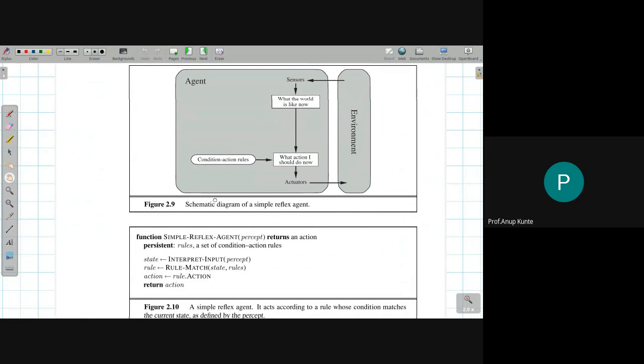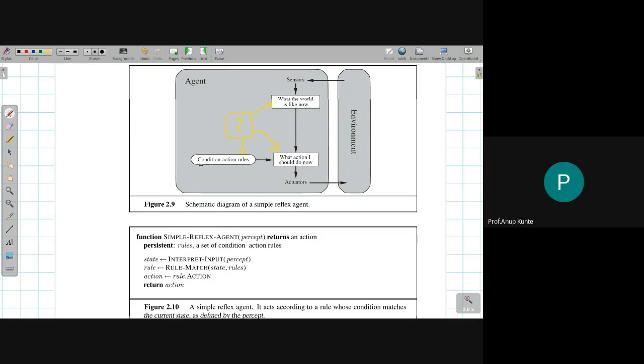Now this is how the simple reflex agent would generally work. From the environment, through the sensor, it senses the world and it asks itself a question. If you remember, there was a question mark block between sensors and actuators in the first agent architecture diagram that we had seen previously. Now this question mark is actually divided into 3 boxes, and these are the 3 boxes.